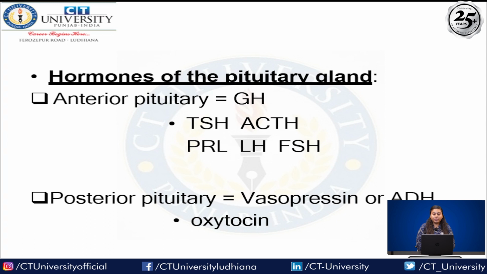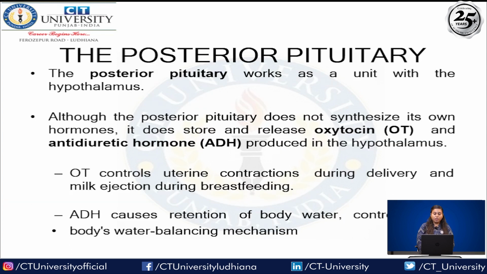So hormones of the anterior pituitary gland are GH, TSH, ACTH, PRL, LH and FSH. Posterior pituitary hormones are vasopressin, ADH and oxytocin. So next is the posterior pituitary gland. The posterior pituitary works as a unit with the hypothalamus, although the posterior pituitary does not synthesize its own hormones.